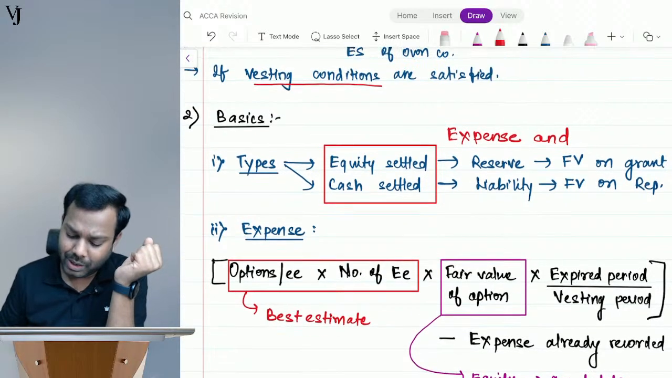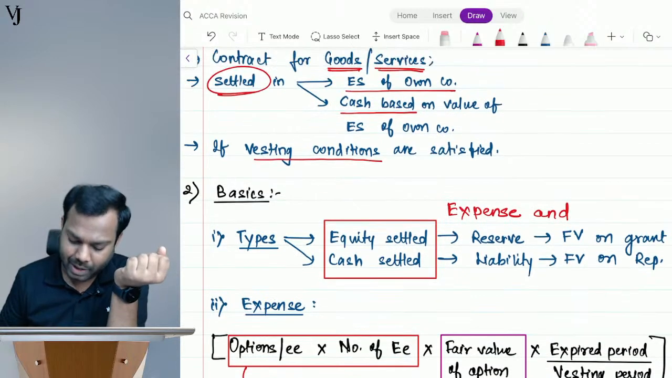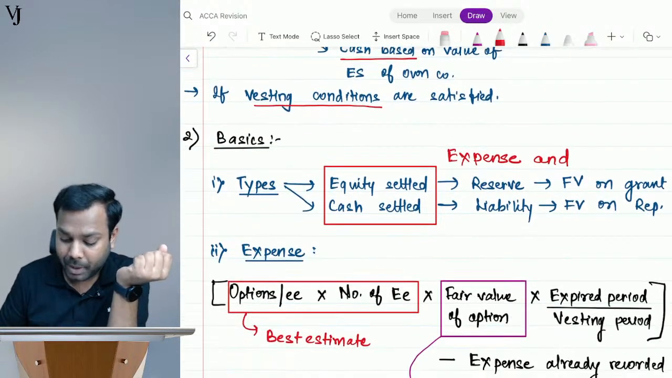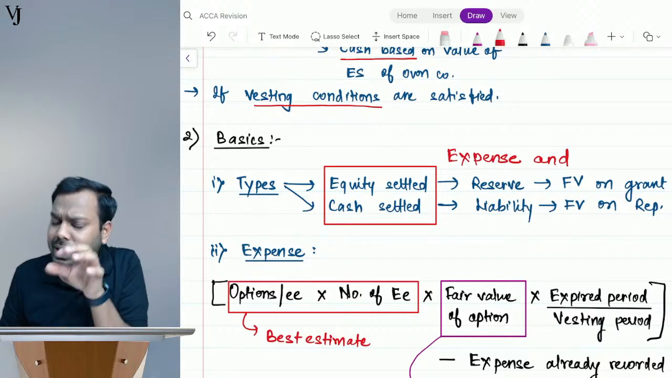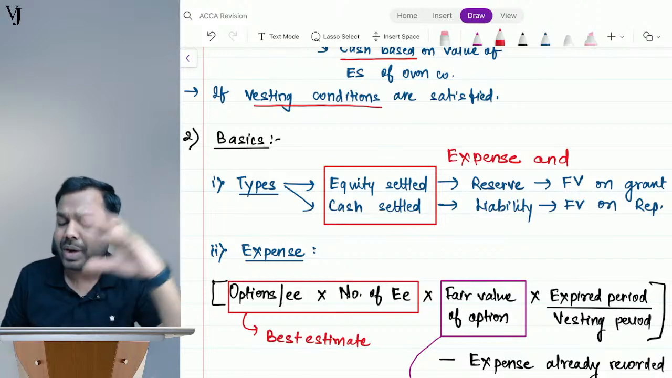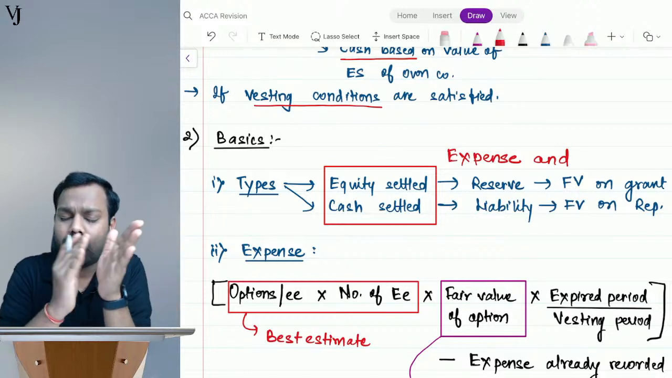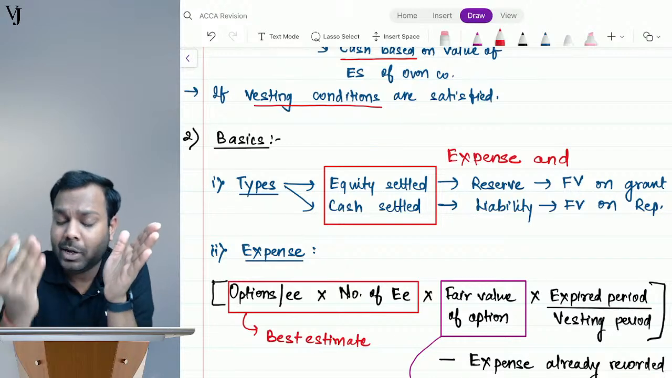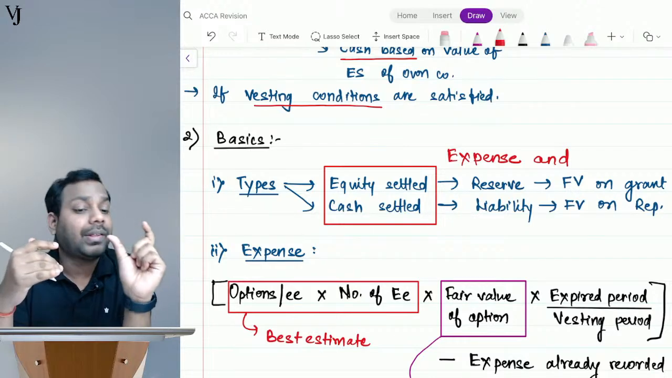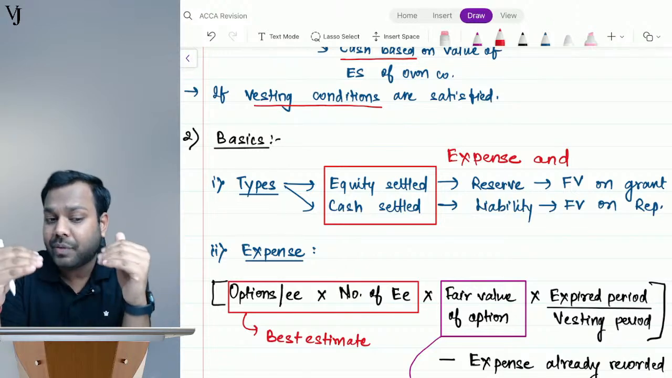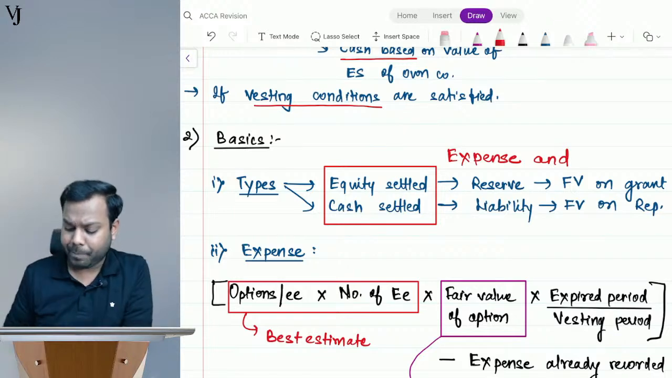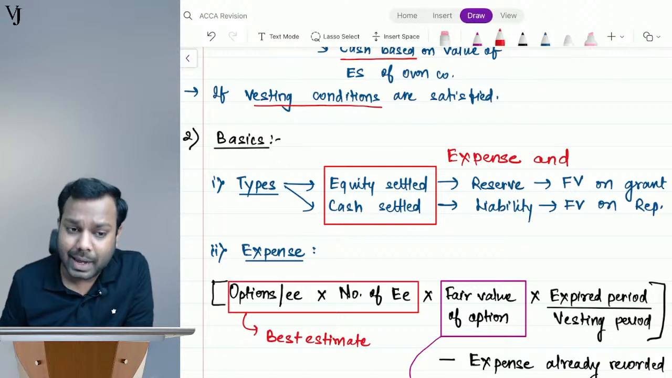But in this case, again there's a contractual obligation to issue equity shares. So again, link this one with financial instruments. Whenever there is a contractual obligation to issue equity shares of my own company, that's an equity. Whenever I have a contractual obligation to deliver cash, it's a financial liability, and that's what we are doing here. In the case of equity settled, we are recording reserve, and in the case of cash settled, we are recording it as a liability. I hope you are understanding this point very well.